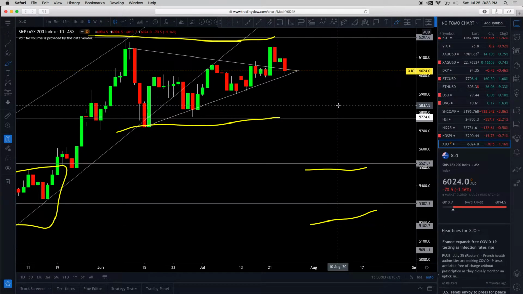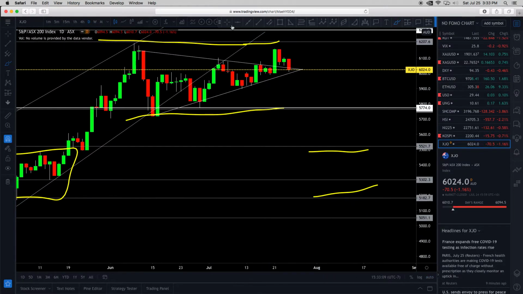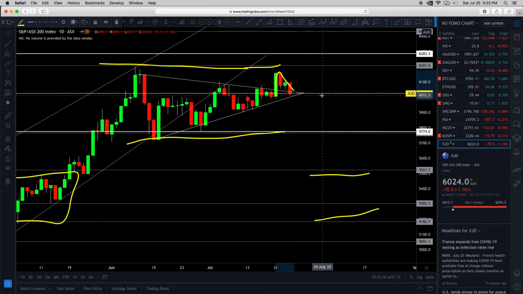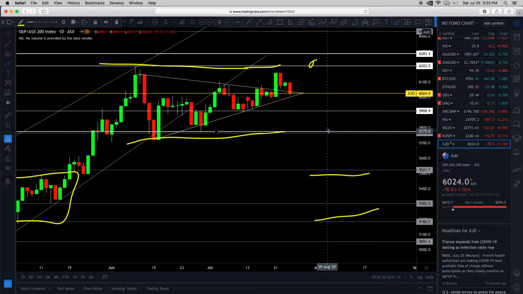Okay, next, XJO, the ASX 200 Australia Index. So, interesting. We had a little bit of a breakout of this triangle, but then testing it right now. So this could be an interesting setup, right? So usually it might break out and test the resistance above, which is 6,203. Or if it breaks down though, then test this, then where's the next support? Next support, 5,907. Then this second support right here, 5,775. So support 1, support 2, resistance 1, resistance 2.